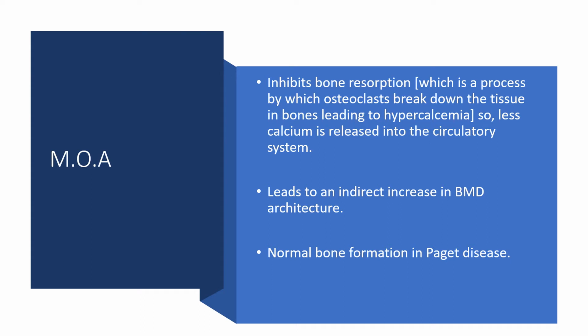Mechanism of action. Alendronate inhibits bone resorption, meaning it inhibits the process by which osteoclasts break down the tissue in bones, leading to release of calcium into the circulatory system and probably leading to hypercalcemia. So, when alendronate is administered, there will be less calcium released into the circulatory system from the bone. It also leads to an indirect increase in bone mineral density. Also, there's normal bone formation in Paget disease.